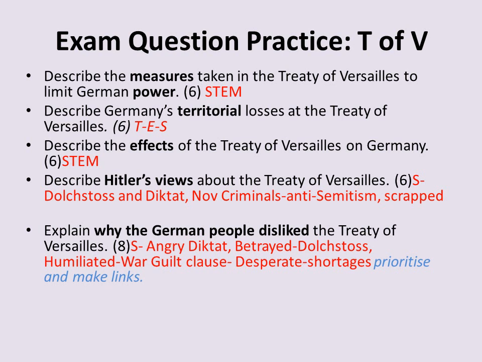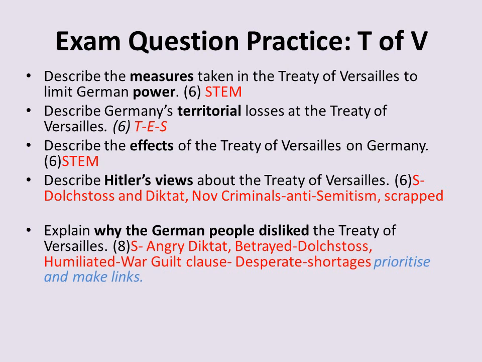If you want to try and prioritise and make links, you could think about it like this. Again, it's about why the German people disliked the treaty, so it's the social effects, it's how the German people felt about the treaty and why. So they felt angry. Why? Because of the Diktat, because it was a dictated peace. They felt betrayed. Why? Because they felt it was a Dolchstoß, or a stab in the back. They felt humiliated. Why? Because of the war guilt clause, which meant they had to take blame for the whole of World War I. And they felt desperate. Why? Because they had shortages of food and jobs imposed on them because of the treaty.